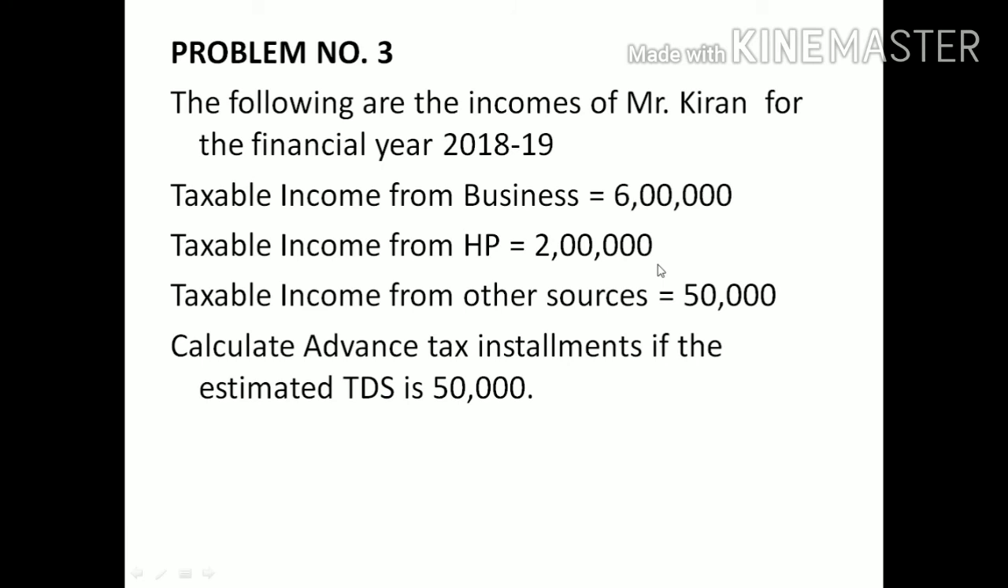Next, let's move on to another question. This is also related to an individual, Mr. Kiran. He provides some information: the taxable income of the business is 6 lakhs, income from house property is 2 lakh, income from other sources is 50,000. Then they have given TDS. The estimated TDS is 50,000. With the help of this information, we will calculate the advance tax payable.